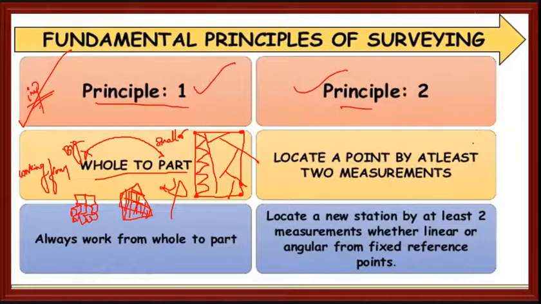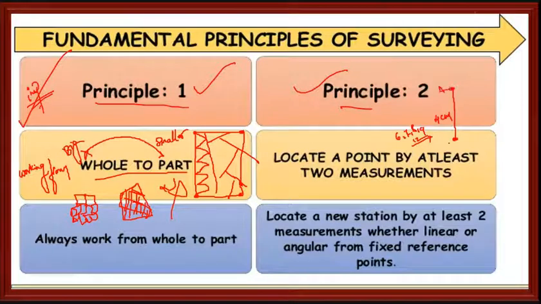Locating a point by at least 2 measurements. See, basic geometry. Here you have a line, say it is 4 centimeter. In 6th standard up to your 12th, you have done this. This is your 4-meter line.